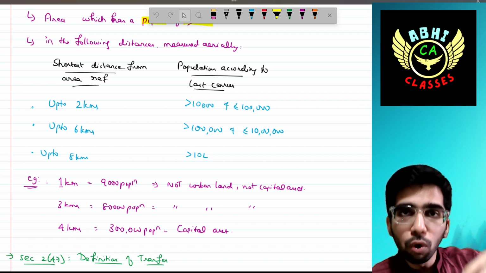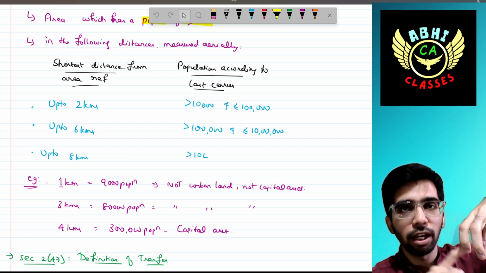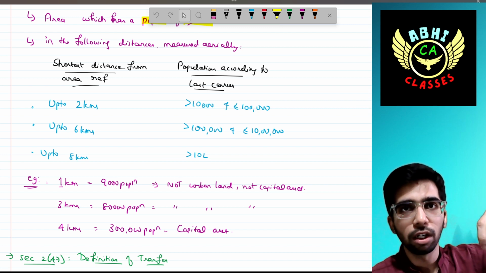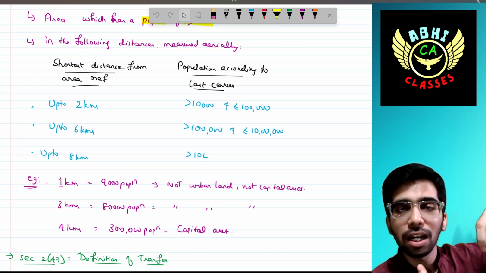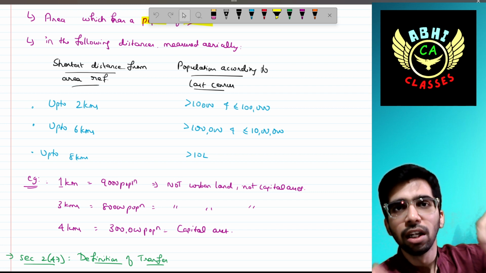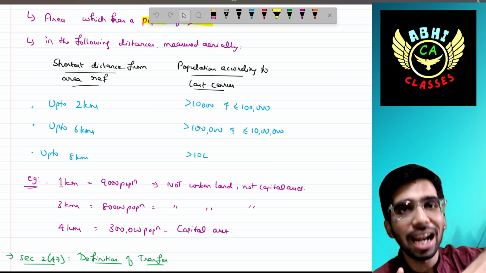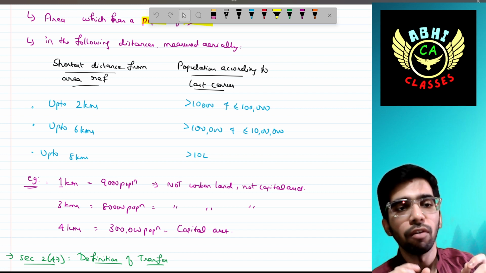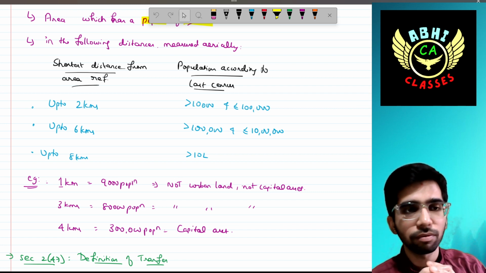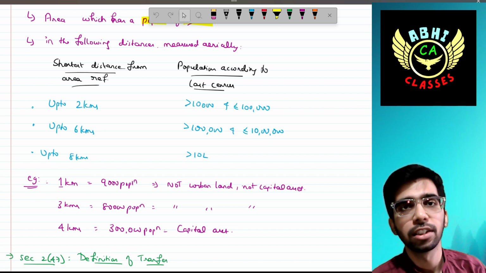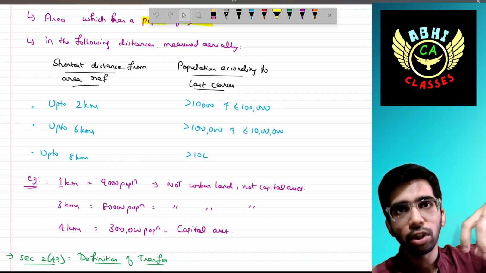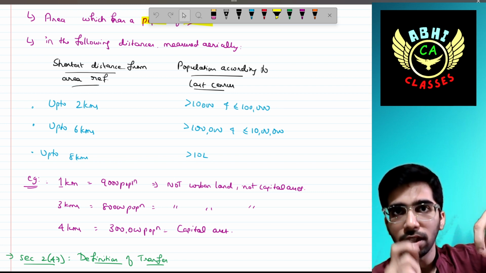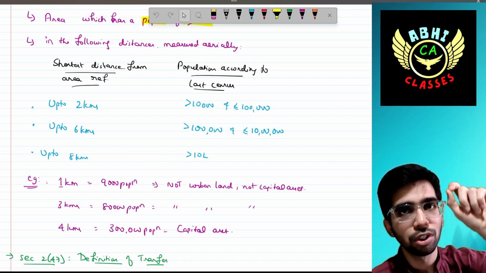Then from 2 kilometers up to 6 kilometers from the municipality, the population should be more than 1 lakh up to 10 lakh. Any land situated within that distance is also treated as urban land. We'll see the next example: the land is situated 3 kilometers away, within the 6 kilometers range.